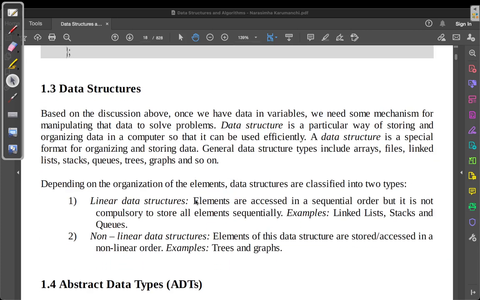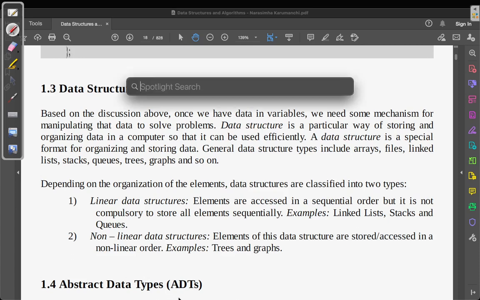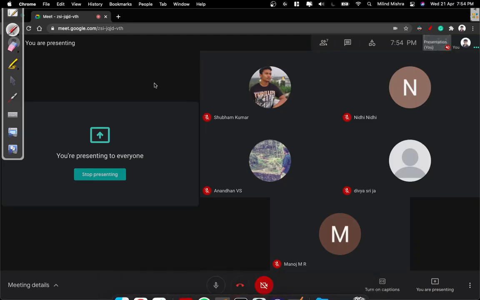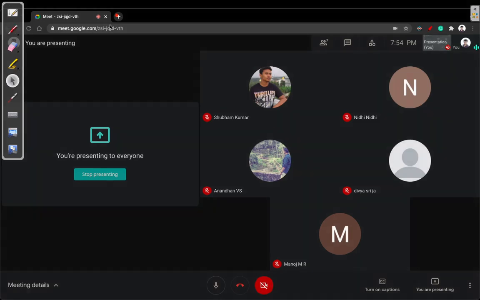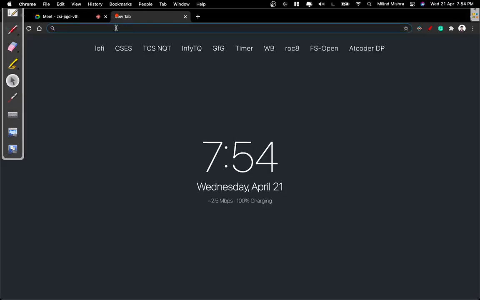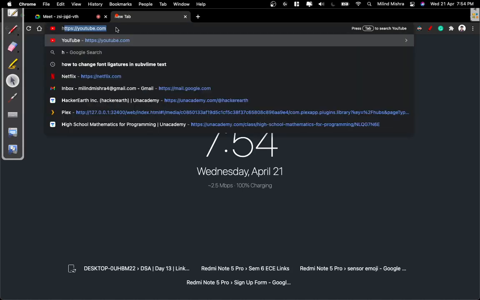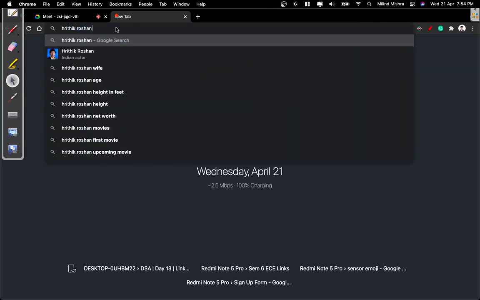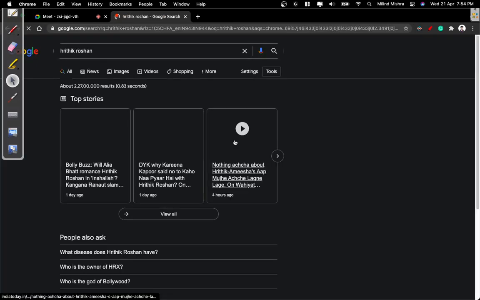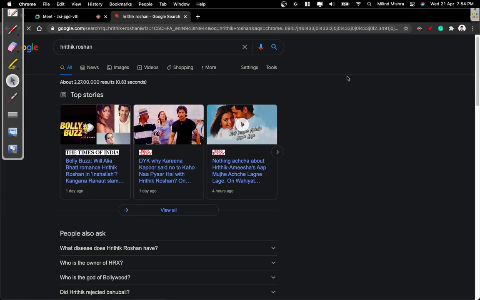Then we come to data structures. Data structures is a very important topic. We all have discussed it, since it's very important to store data, organize data, and sort data. Let's do a live example. Let's see what kind of thing this uses. Let's say we search Hrithik Roshan. What did this do internally?